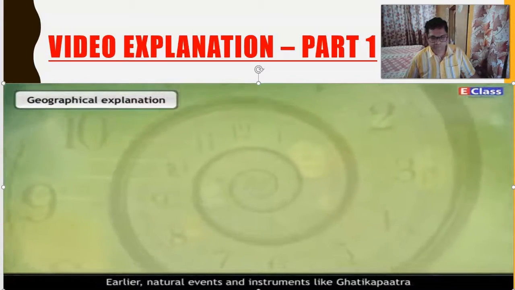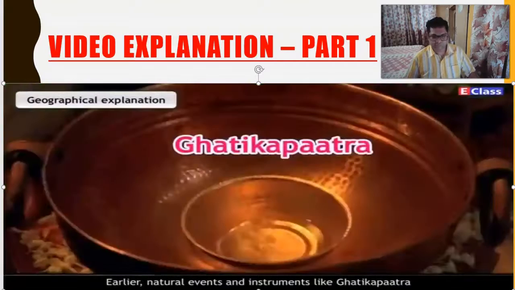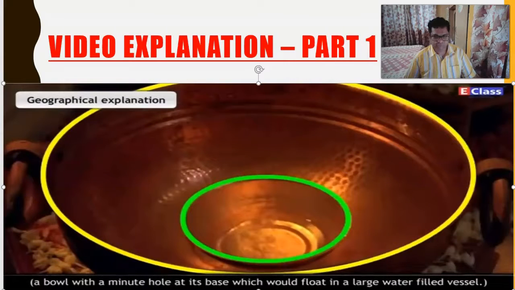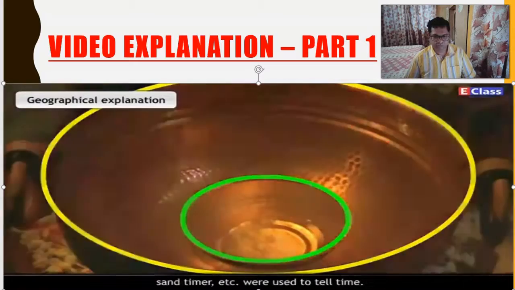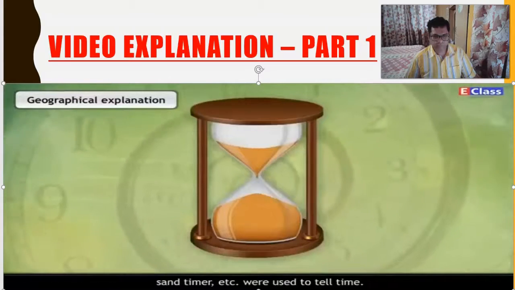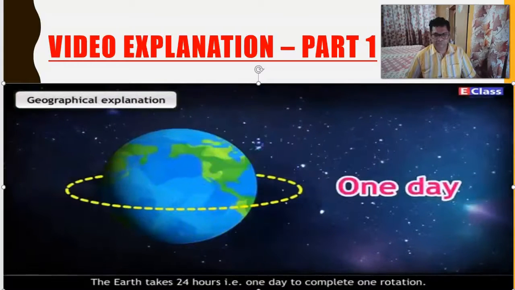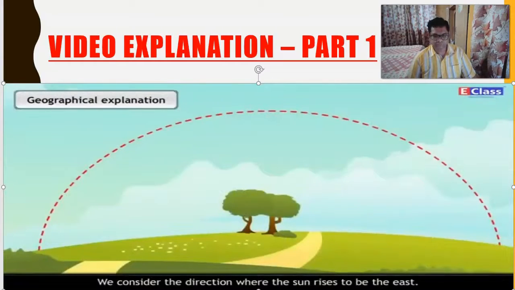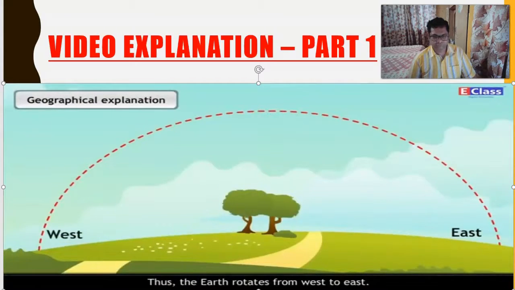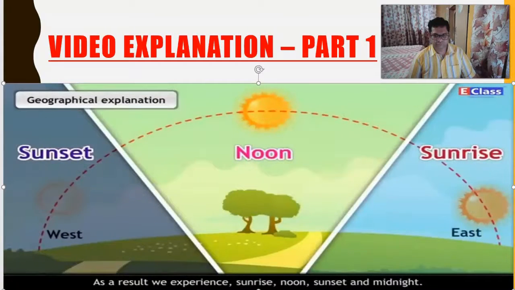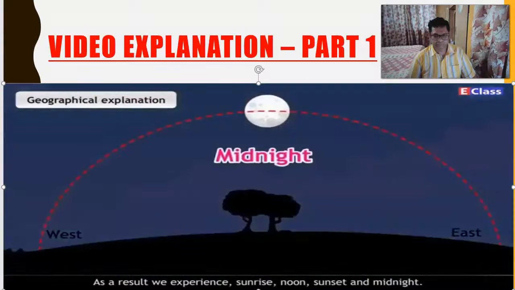Earlier natural events and instruments like Ghatika Patra, a bowl with a minute hole at its base which would float in a large water-filled vessel, sand timer, etc. were used to tell time. The earth takes 24 hours, that is 1 day, to complete one rotation. We consider the direction where the sun rises to be the east. Thus, the earth rotates from west to east. As a result, we experience sunrise, noon, sunset and midnight.